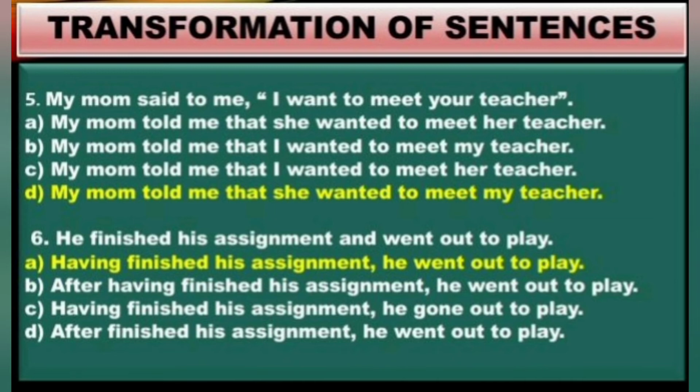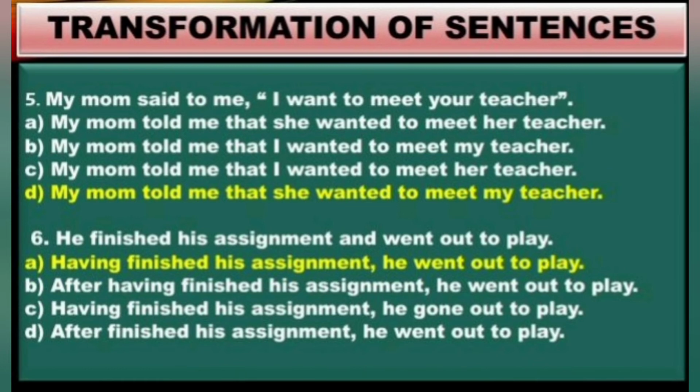Okay, then the sixth question. He finished his assignment and went out to play. Definitely it is a compound sentence, and the answers are telling us that the compound sentence has been changed to a simple sentence. Here option A is correct. "Having finished his assignment." Okay, "he finished his assignment", that part is converted to a phrase here: "Having finished his assignment, he went out to play."